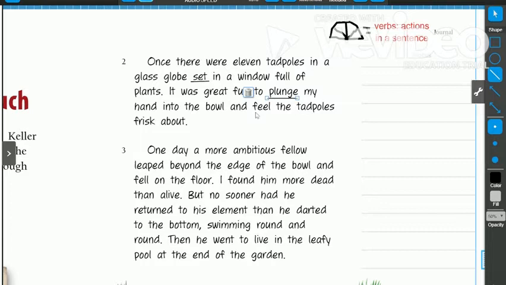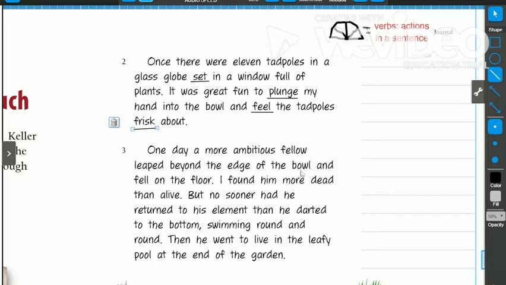As a reminder, Helen Keller is blind and deaf, so she cannot see the tadpoles and she cannot hear the tadpoles, but she can feel them. She uses her hand in the water to feel the tadpoles, and that's how she experiences what tadpoles are like. Most of us don't feel tadpoles. We look at them in a pond or in a little stream. And then we also have the movement of the tadpoles. The tadpoles frisk about. So go ahead and underline that verb as well.